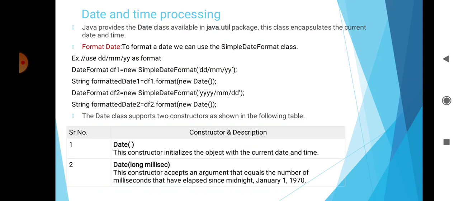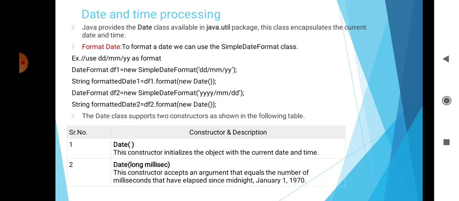Then the second concept is date and time processing. Time is a physical property. For a physicist, it is a dimension tightly coupled with space, that means space-time. Physical time passes uniformly. For physical time, there is no notion of date or clock or second. These are notions defined by humans. The Java language provides direct support for time-based objects. Java provides the Date class available in the java.util package. These classes encapsulate the current date and time.